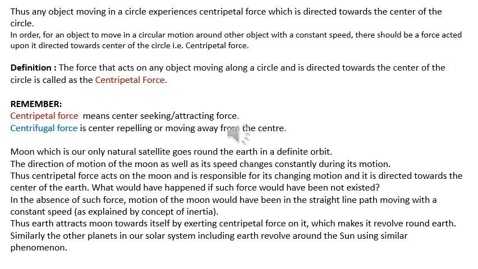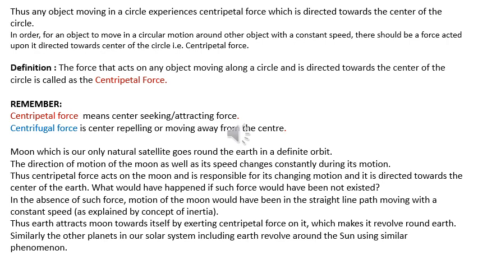Now imagine what would have happened if such a force had not existed. In the absence of such a force, the motion of the Moon would have been in a straight line path, moving with a constant speed, and in certain instances it would have collapsed on the surface of the Earth.